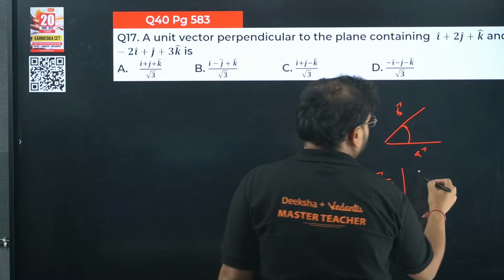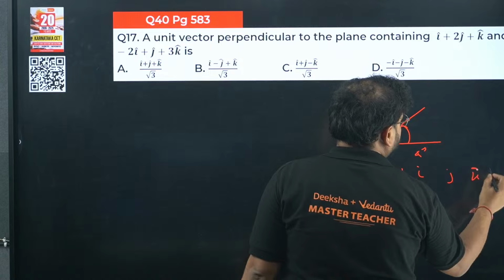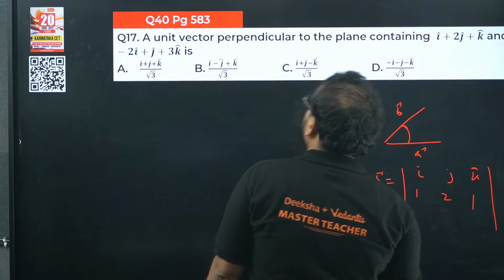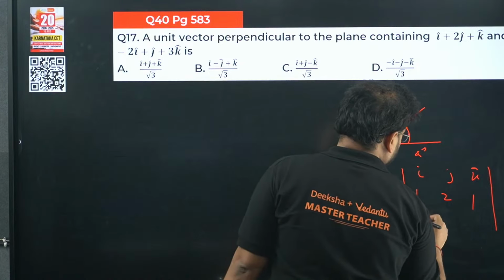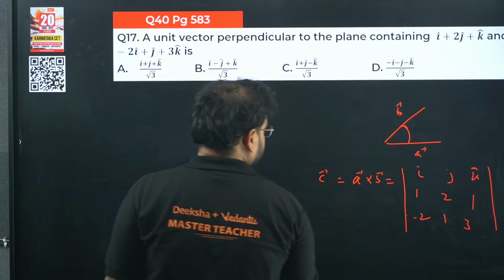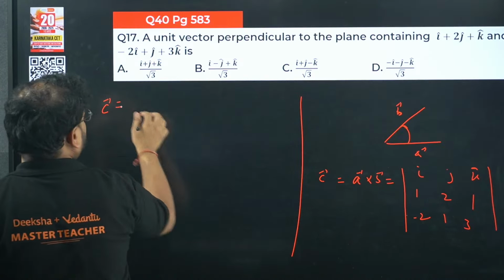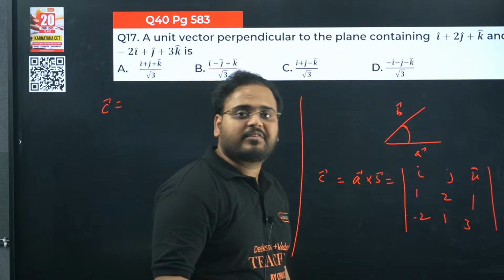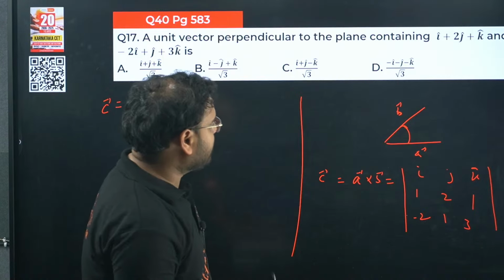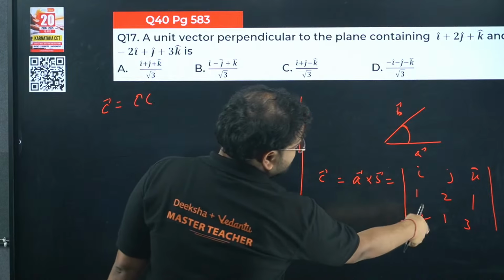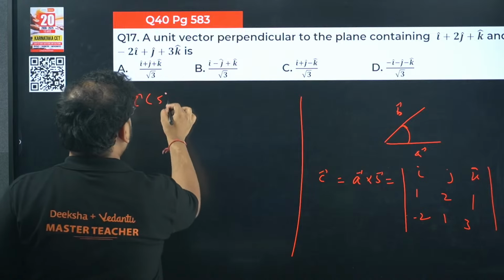How do you find it? I, J and K, the values which are given here as 1, 2 and 1. This is minus 2, 1 and 3. Solve it, please. You will have the vector C, the result of the vector A cross B. You will get I as 3 into 2 is 6 minus 1, which is 5, correct?